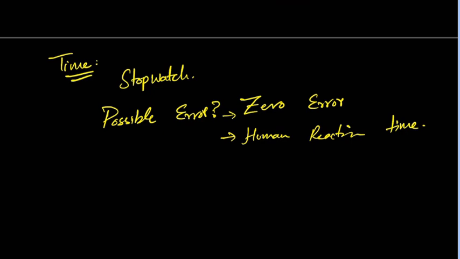Whenever you are measuring the time, there will be a human reaction time involved. So with the passage of time, जैसे जैसे आपकी एज ज्यादा होती जाती है, आपका ह्यूमन रिएक्शन टाइम ज्यादा होता जाता है. So you will have more chances of error. So how you can reduce this thing?